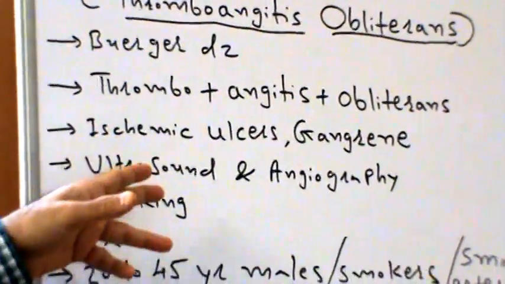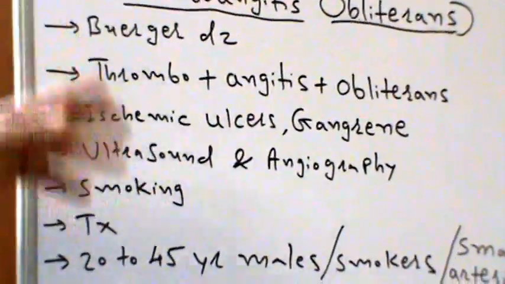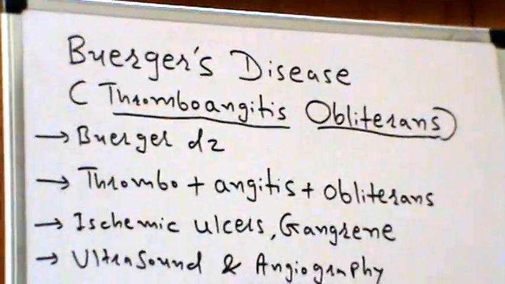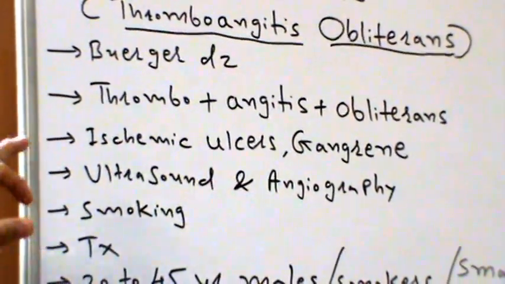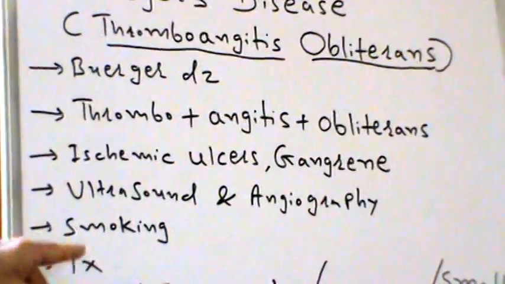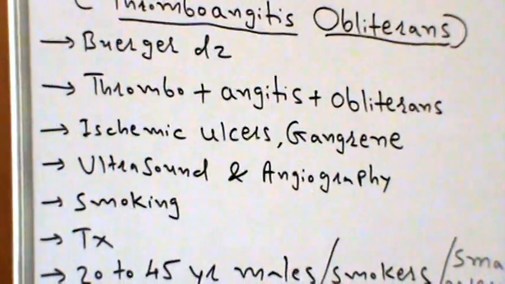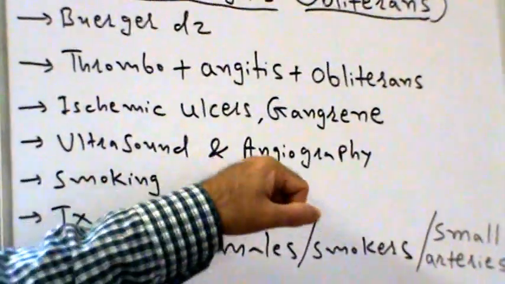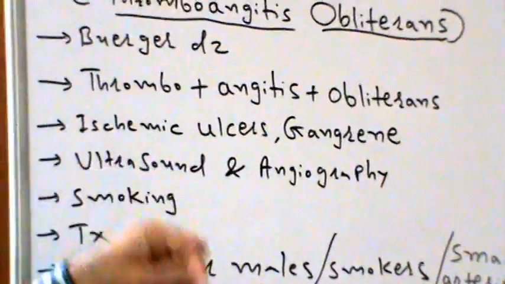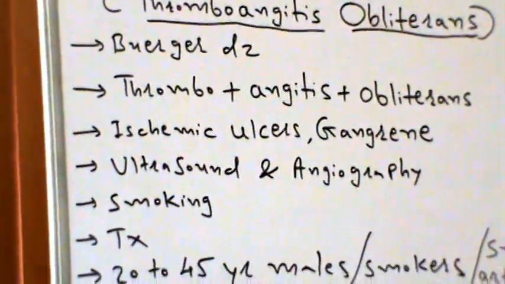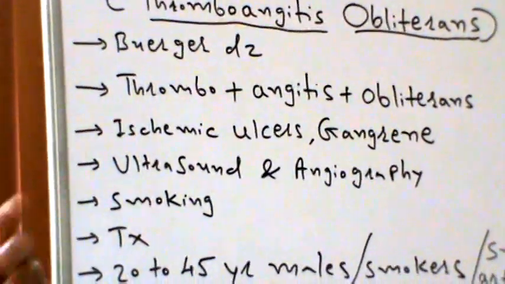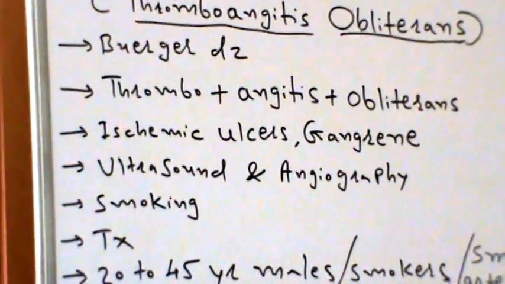Those are the different names, but the bottom line is it boils down to the process and mechanism that continues, which is strongly related to smoking. Ultrasound and angiography are typically used by the doctors and the surgeons to visualize the inside of the blood vessels. Okay.